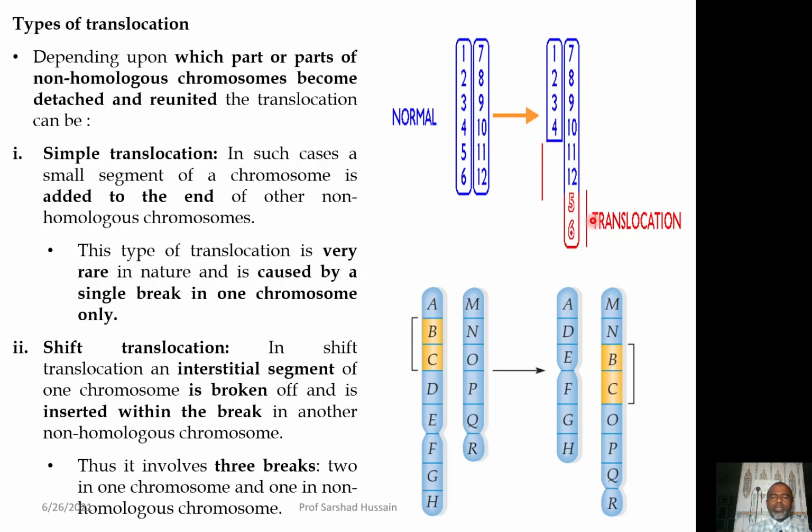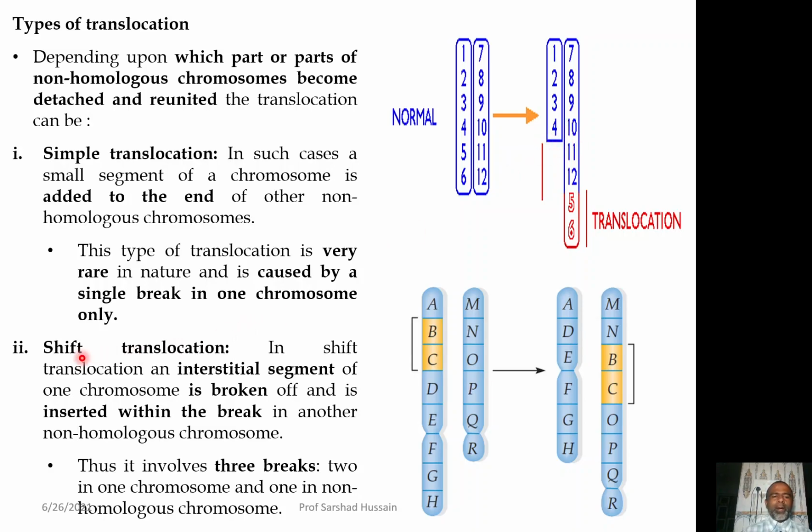This type of translocation is very rare and is caused by a single break, that is, this chromosome has a break after 4. So, the gene block having genes 5 and 6 is translocated and is added to the end of the other chromosome, where no break was required, because the translocated part has been added at the end of the normal chromosome. So, it occurs because of the single break only.